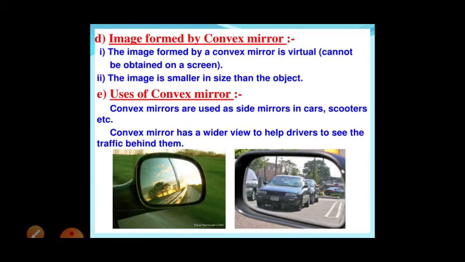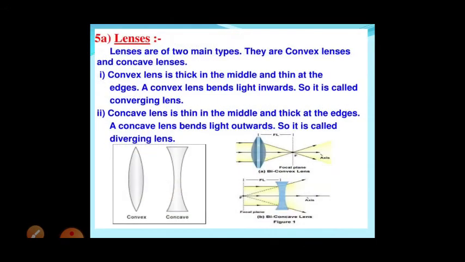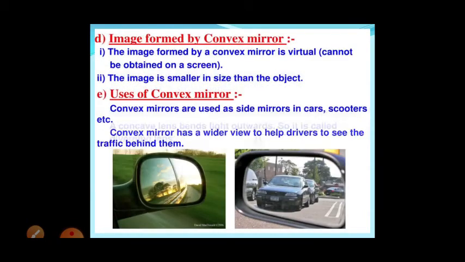Convex mirror: the image is always virtual and smaller than the object. The most important use of a convex mirror is as the viewfinder of a car. From the back side, it shows what type of cars are coming, and it helps the driver in changing lanes and driving.